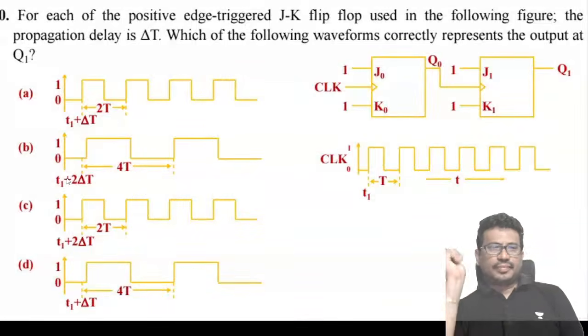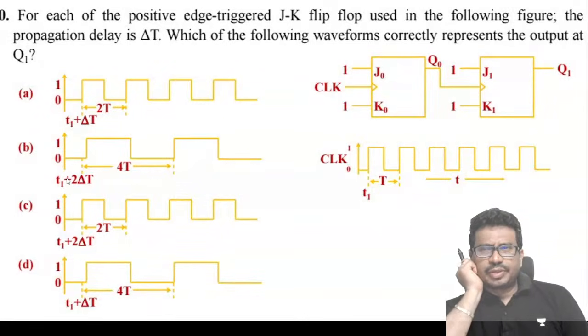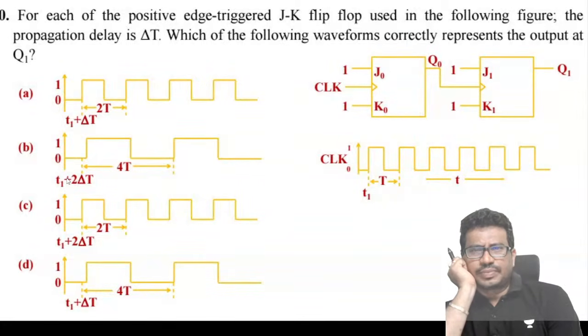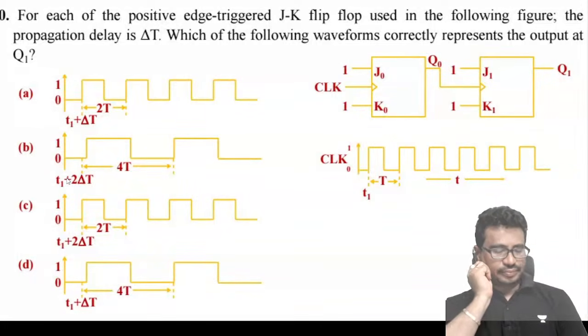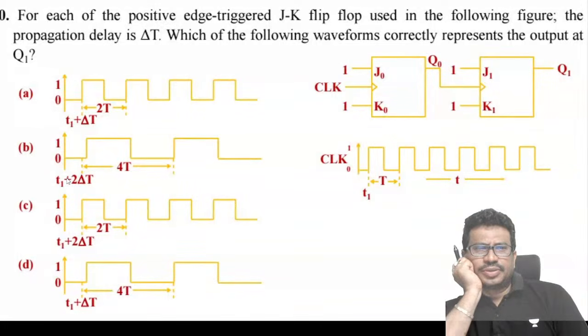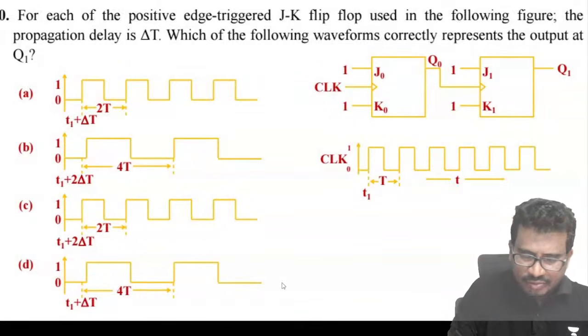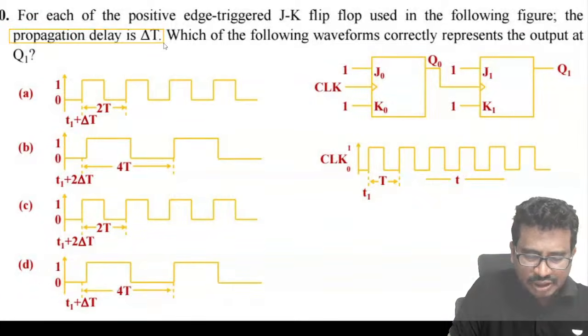Next, for each positive edge triggered JK flip-flop used in the following figure, the propagation delay is delta t. Which of the following waveforms correctly represents the output of Q1? Each flip-flop will have a delay. How much is the delay they have given? It is a propagation delay, given as delta t.